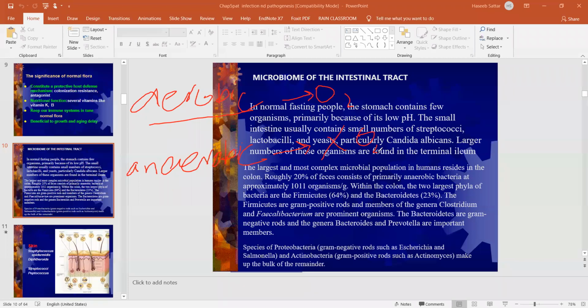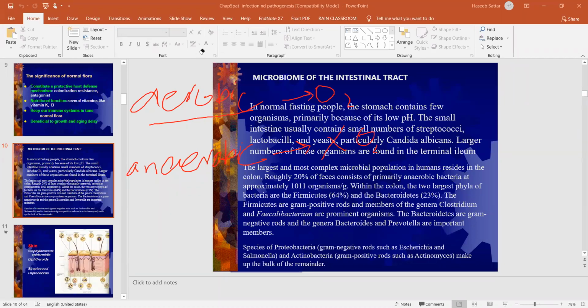That is why the highest microbial population of anaerobic bacteria is present in our colon. Just imagine, 20% of the feces contains anaerobic bacteria.